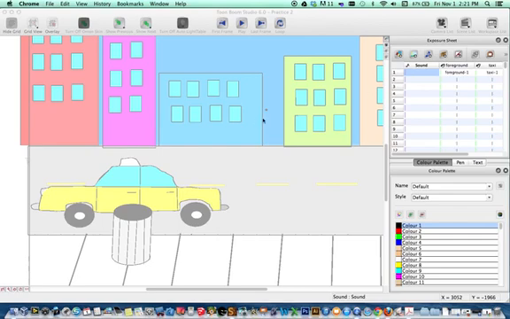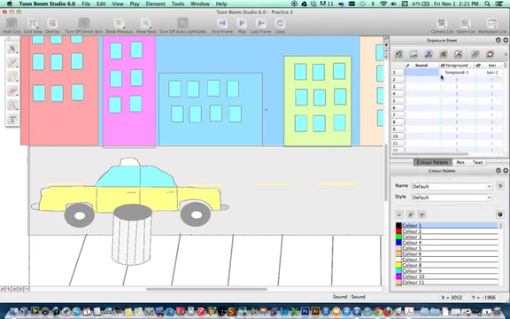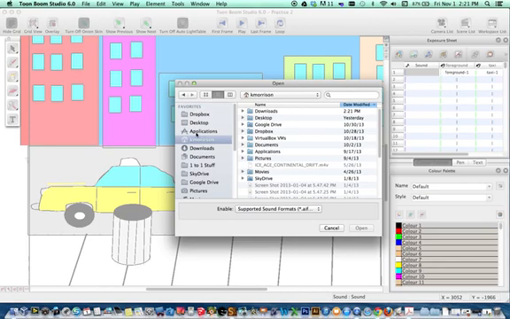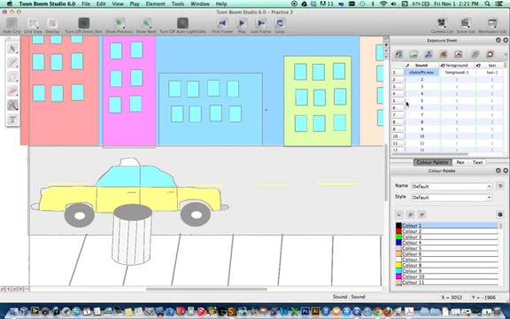So here's how you import it into your Toon Boom cartoon. You right click in the first frame, import sound file. And it's going to say, okay, what sound file do you want? It's in our downloads. Here it is, citytraffic.wav. I'm going to double click, and it's going to show up in this first column.